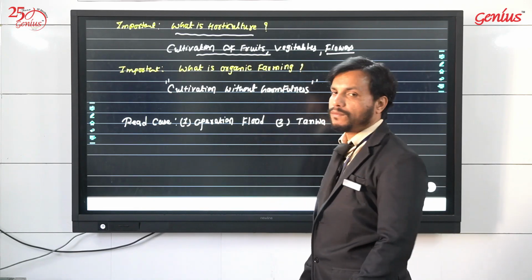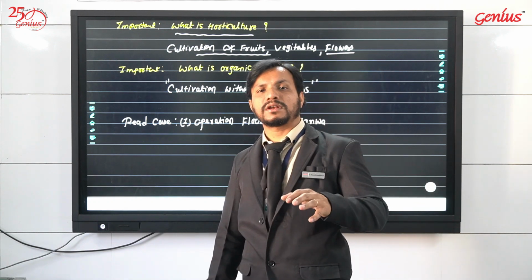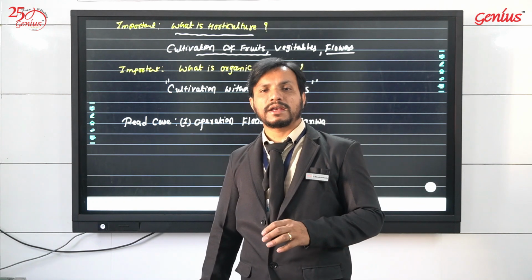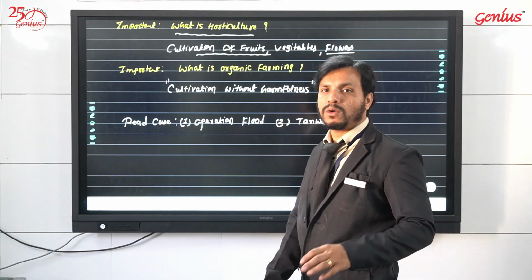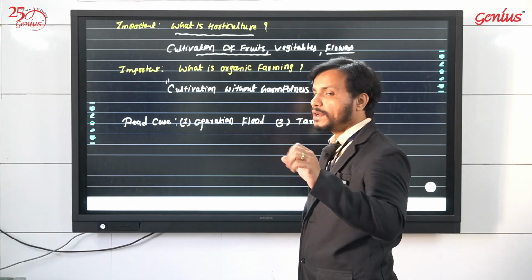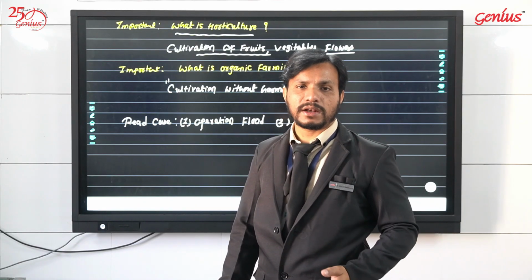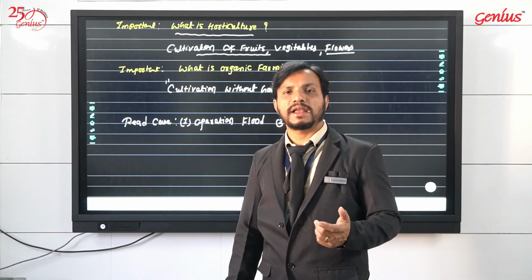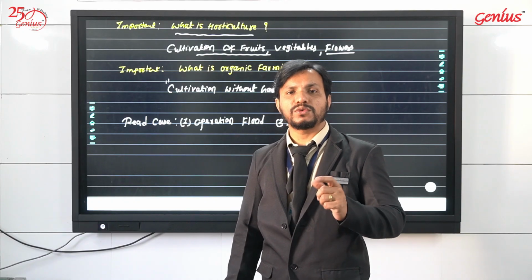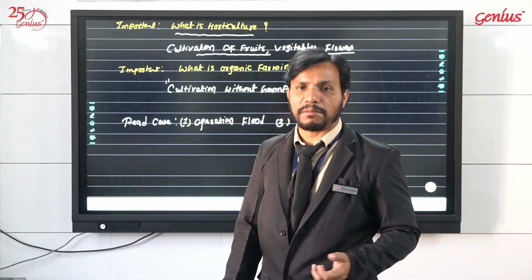And what is organic farming? Organic farming is cultivation without harmfulness. What does without harmfulness mean? When you do any cultivation activity, you mainly use chemical-based fertilizers and completely chemical-based pesticides.